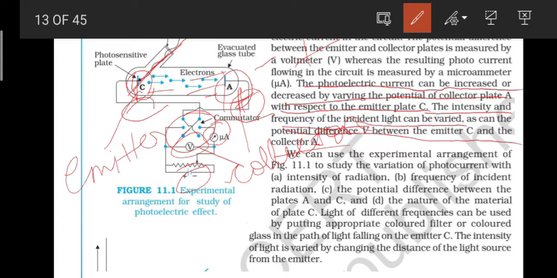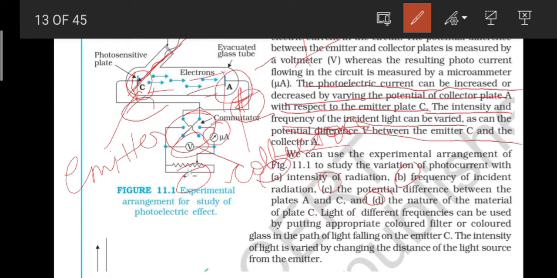We can use this experimental arrangement to study the variation of photocurrent with the intensity of radiation, the frequency of incident radiation, the potential difference between the plates A and C, and the nature of the material of plate C. That's the thing. So to study the variation of the photocurrent, we can do all these things.